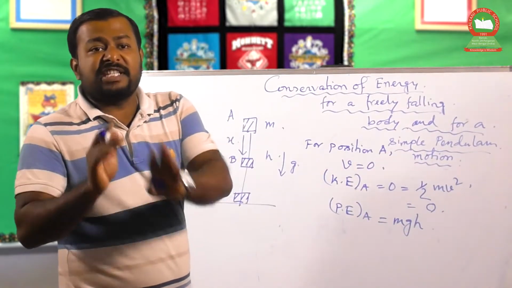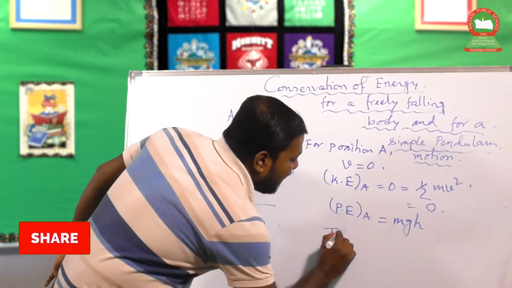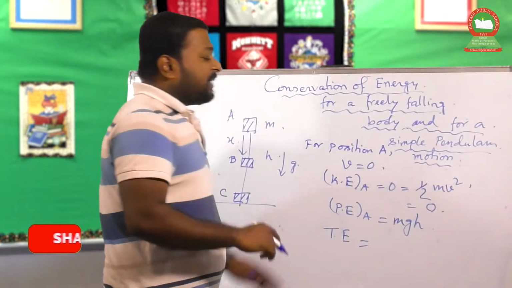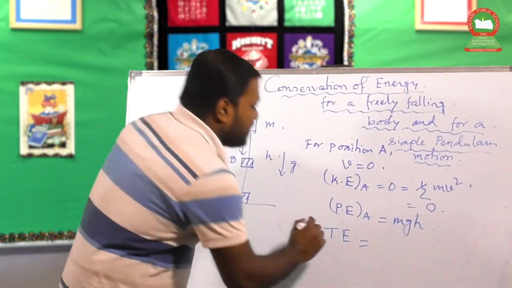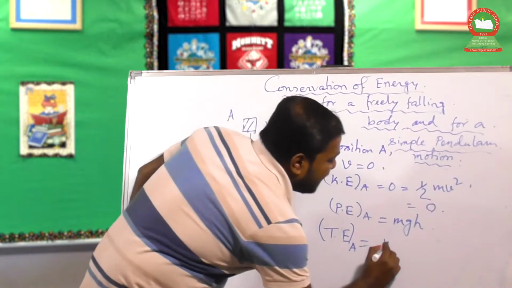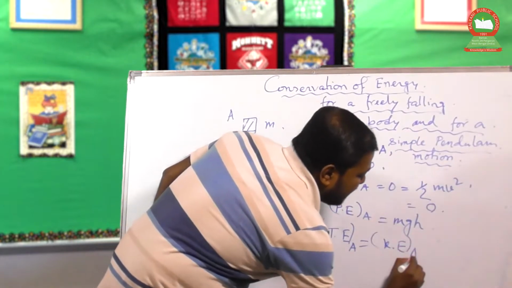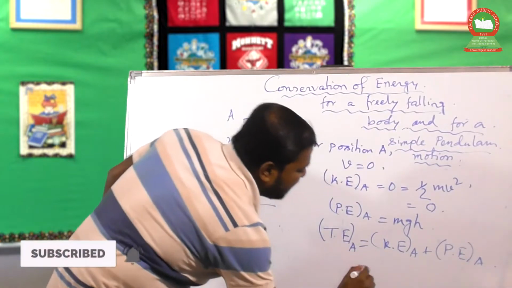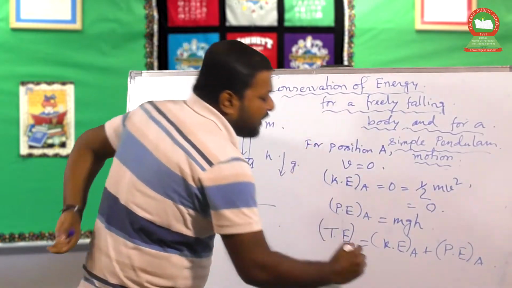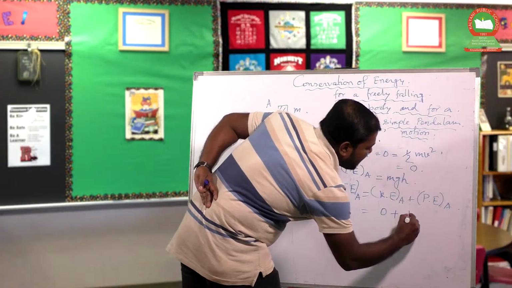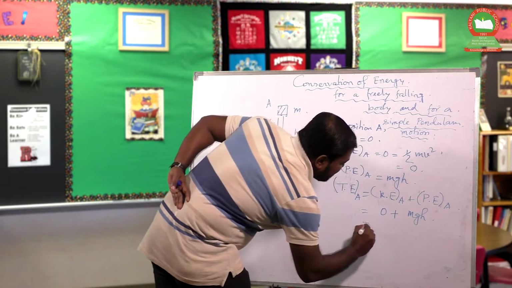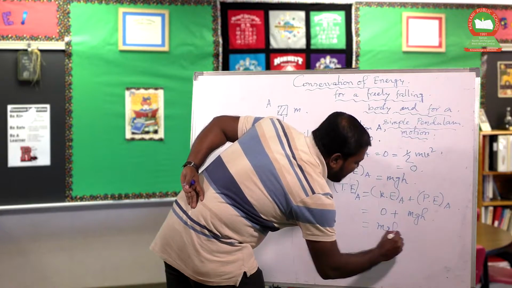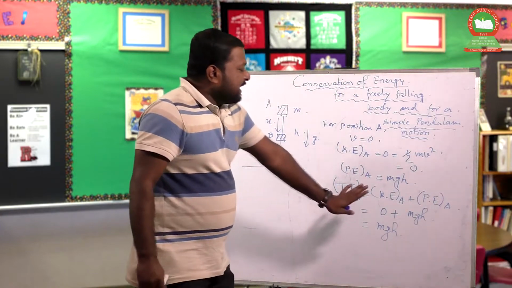So total energy, which is called the mechanical energy, is nothing but kinetic energy plus potential energy. So total energy at point A is KE at A plus PE, the potential energy at A. Mind you that potential energy is nothing but the gravitational potential energy. So kinetic energy is 0 plus potential energy mgh. So the total mechanical energy at the point A is mgh.